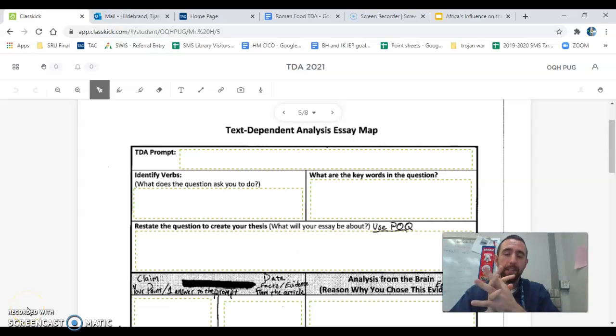I'm going to help you guys start in on our essay map. We're not going to finish it in this video because we haven't really dug apart the article yet. I know we read some of it, but we're not at the stage where we're getting our evidence yet. But we do need to know, what are we looking for? If we look at our essay map, we can actually do the first 3 parts of it before we really even read the article. So the first part is, what is the prompt? What is it asking us to do?